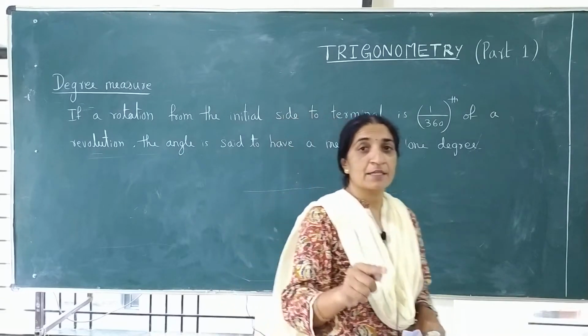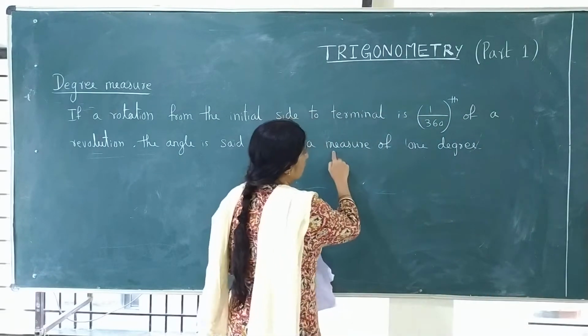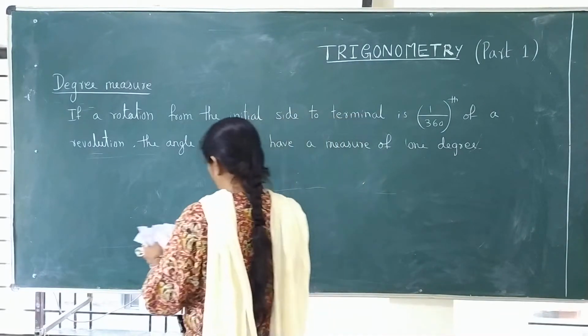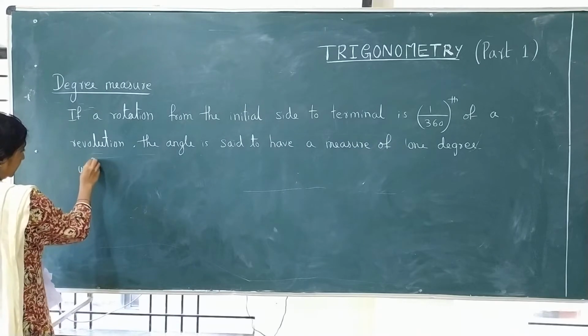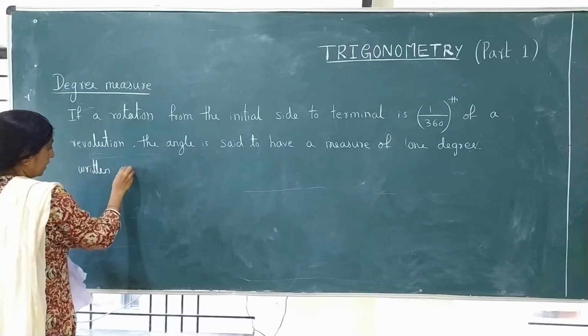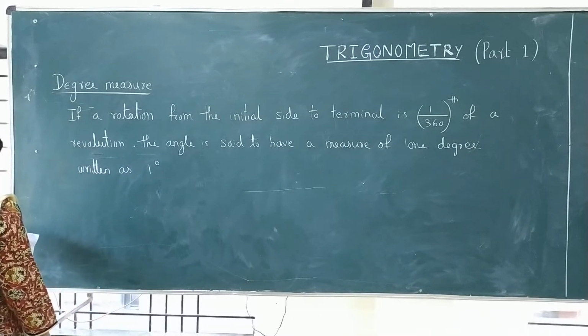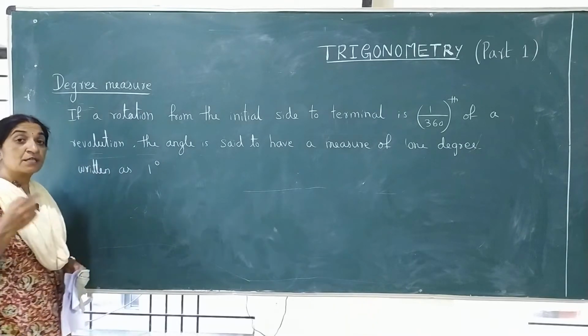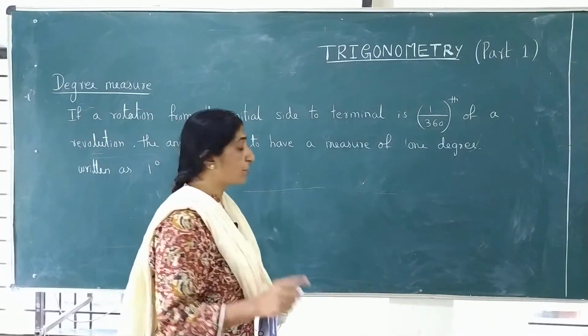one right angle is equal to 90 degree. After this I will explain that. So measure of 1 degree. Degree, how you are writing? It is denoted by, written as 1 degree. This is a symbol, 1 degree. And 1 degree is equal to what? 60 minutes. 1 degree is equal to 60 minutes.